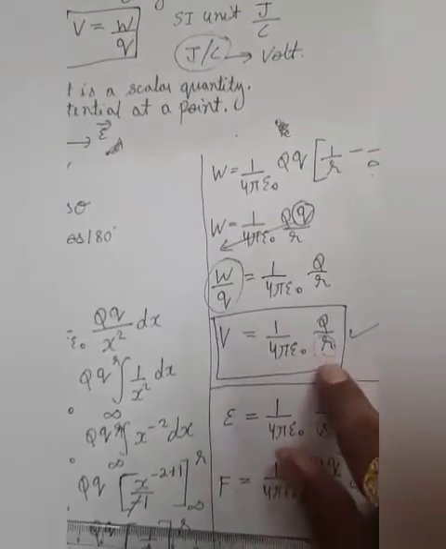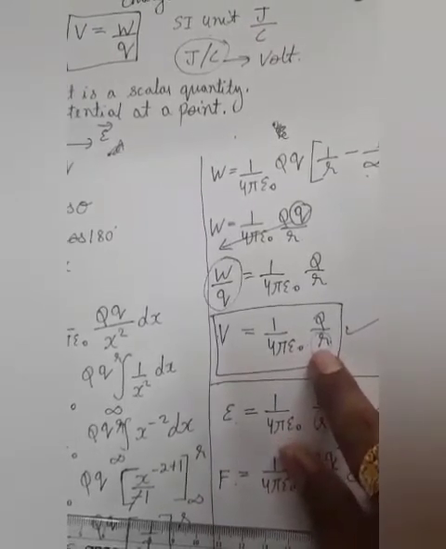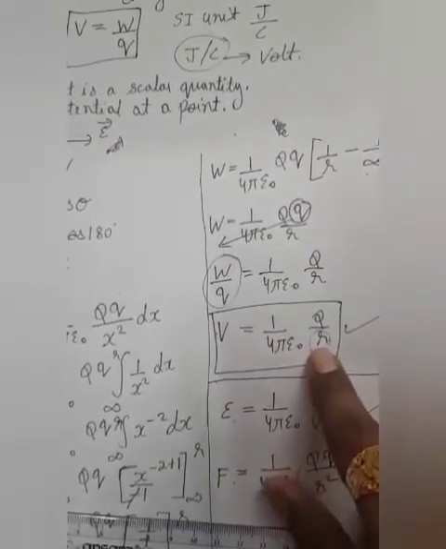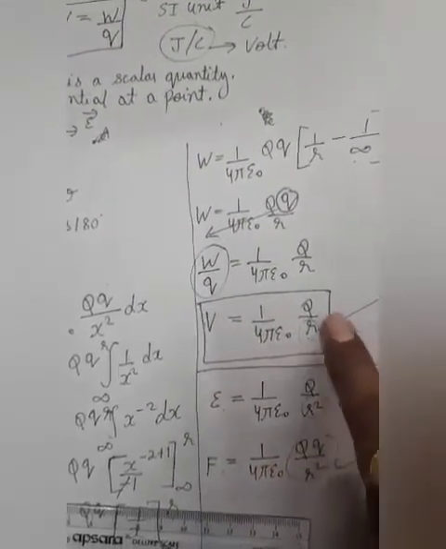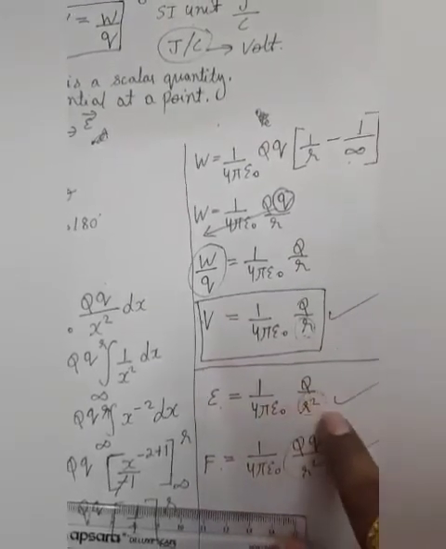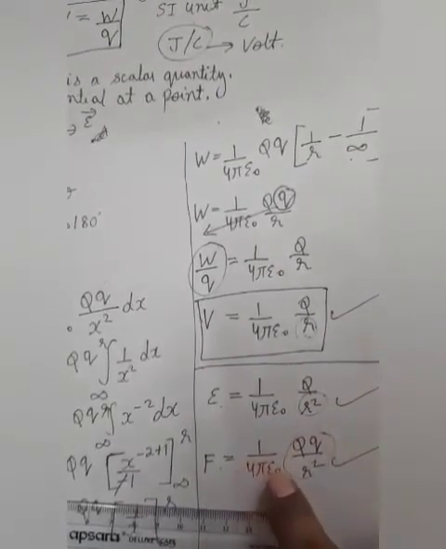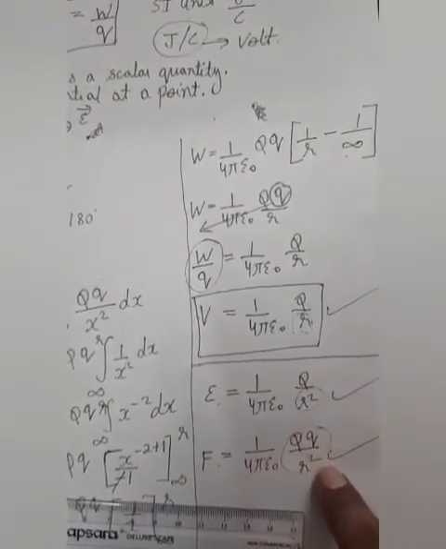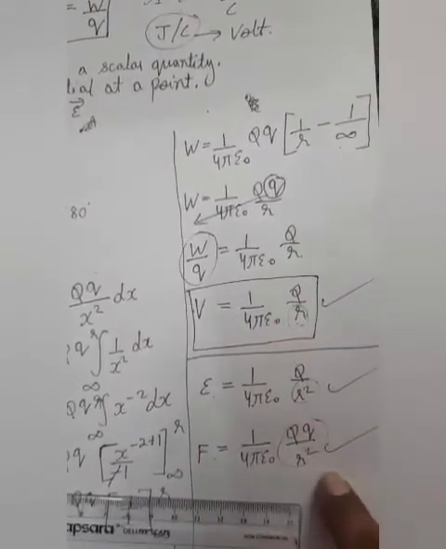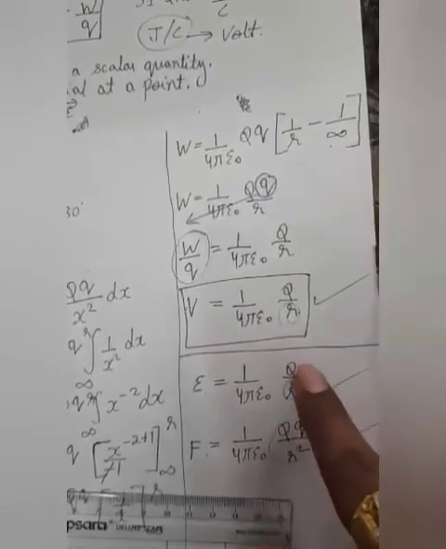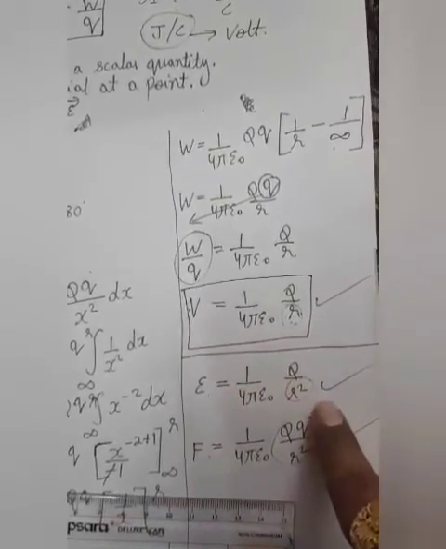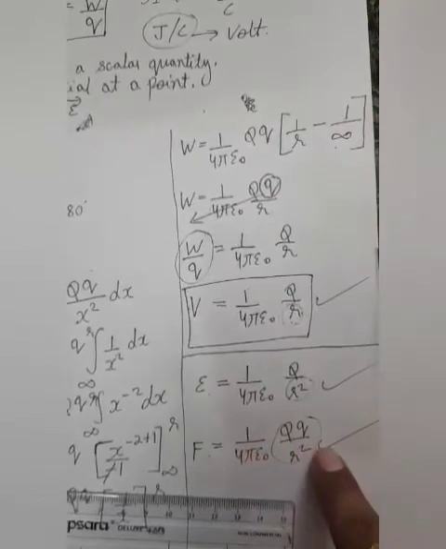Since we have got r in this expression, it becomes very easy to calculate electric potential at a particular location or point. One more thing: the expression for electric field is 1 upon 4 pi epsilon naught q upon r square, whereas for force it is 1 upon 4 pi epsilon naught q q upon r square. So these are three different expressions, but they look almost similar. It is very important that we keep in mind exactly what the expression is for V, what the expression is for electric field, and what the expression is for force.